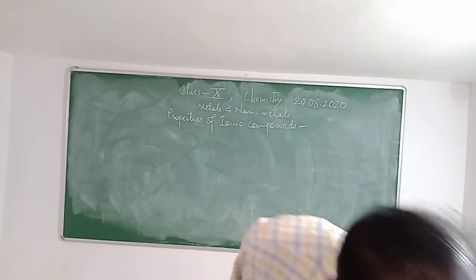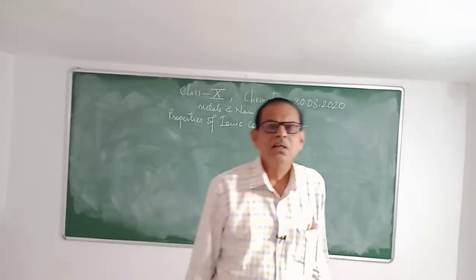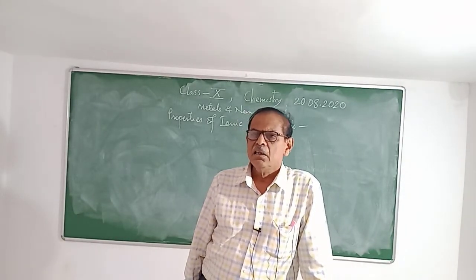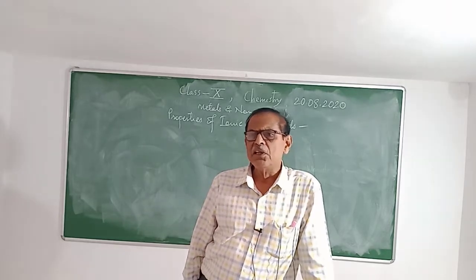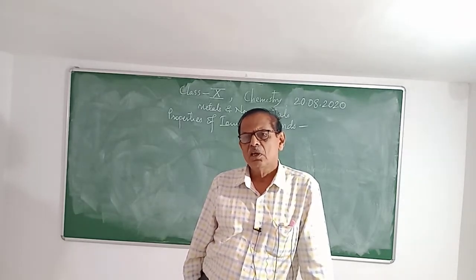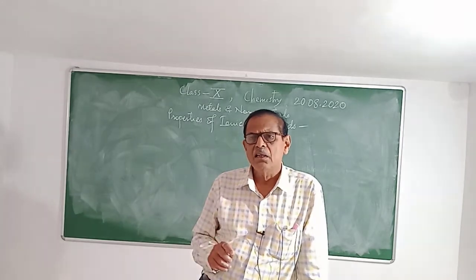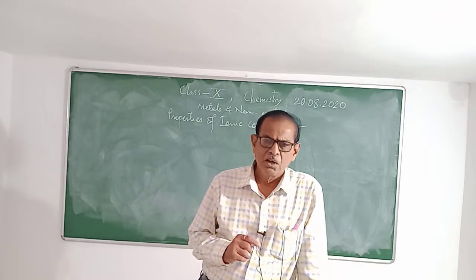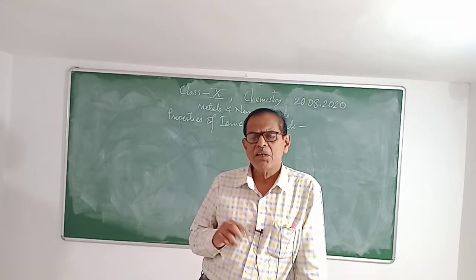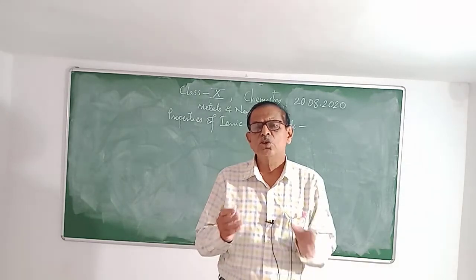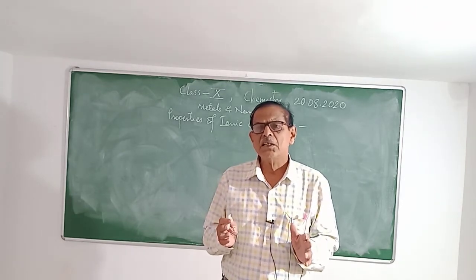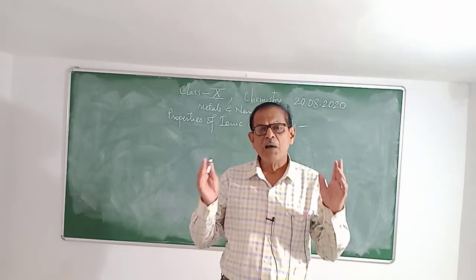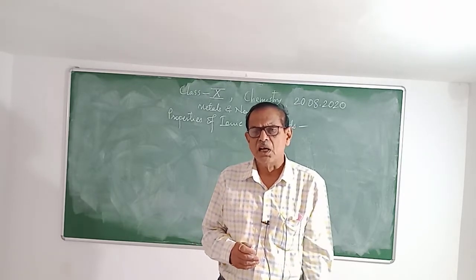The next important property is that they have high melting point and boiling point, as I have told you. Why are these melting points and boiling points very high? Because of the strong electrostatic forces of attraction by means of which two ions are held together.